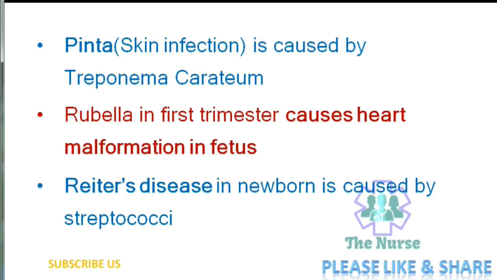It has a classical triad of conjunctivitis, urethritis, and arthritis.